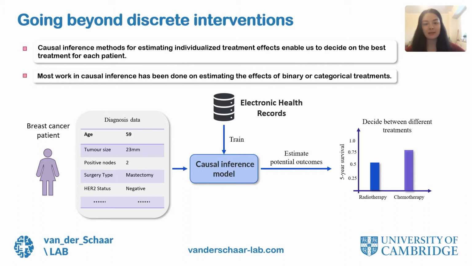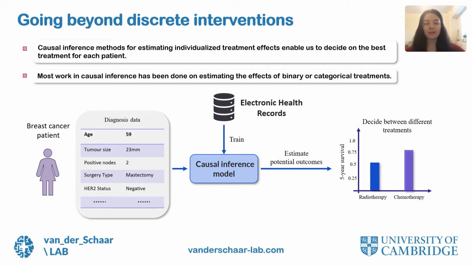For instance, in this illustrative example here, we consider a patient with breast cancer for which we have diagnostic information such as tumor size, number of positive nodes, HER2 status, and so on, and we want to determine the best treatment option. We train machine learning methods for causal inference on observational data from electronic health records, where we have seen what has happened to other patients under various treatment options, in this case chemotherapy and radiotherapy. Then, these causal inference methods can be used to estimate individualized effects of these treatments on our current patient and then decide whether the chemotherapy or radiotherapy treatment is better for the patient.